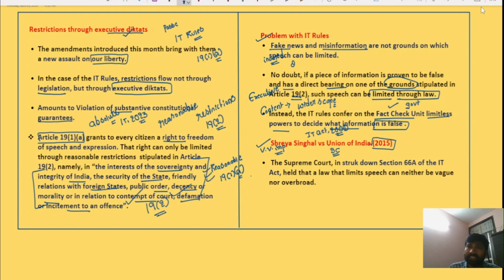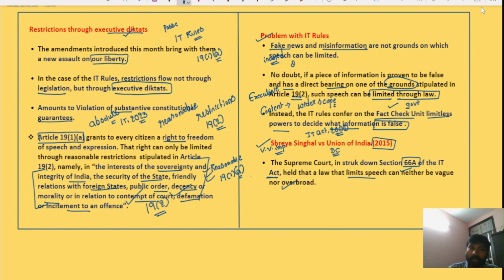Okay, so in this judgment, the Supreme Court struck down Section 66A of the IT Act and also held that any law made by either the legislature or the executive which limits speech can neither be vague nor overbroad.